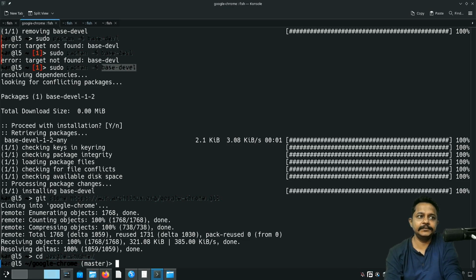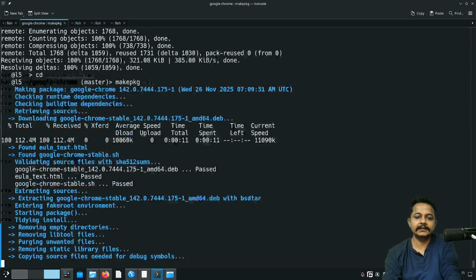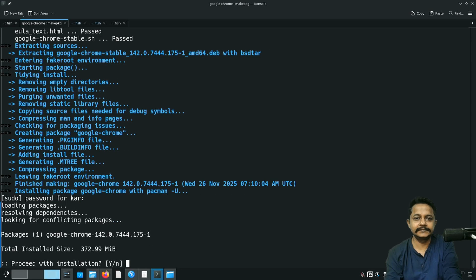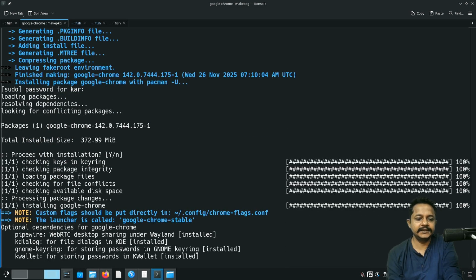Now it's time we make the package. makepkg -si is the command. What it does is download the Debian package and make an Arch-compatible package, and then the installation. The package build is done. It was so quick. Let's proceed with the installation. It is around 372 MB.